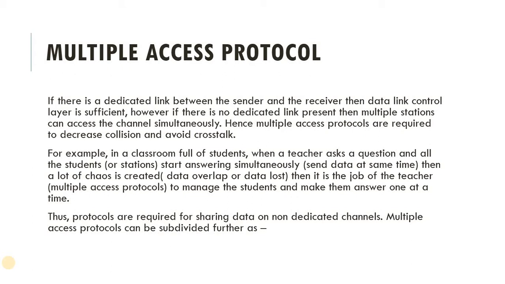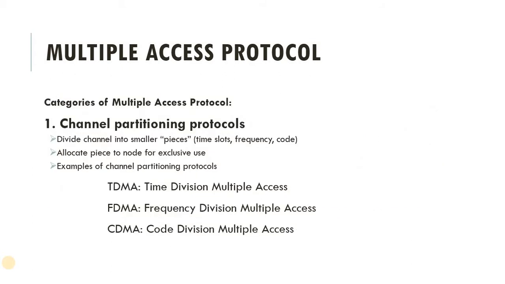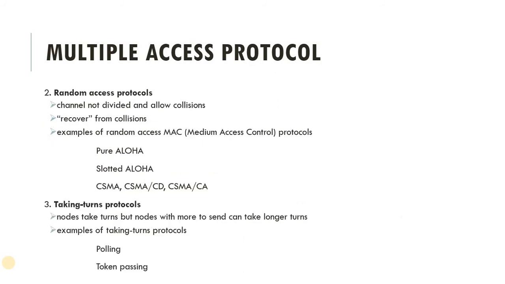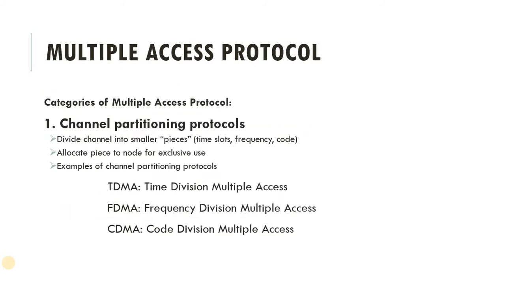Multiple access protocols can be subdivided into channel partitioning protocols, random access protocols, and taking-turns protocols. Let's start with the first, which is channel partitioning protocols. It divides the channel into smaller pieces, and those pieces can be time, frequency, or code.